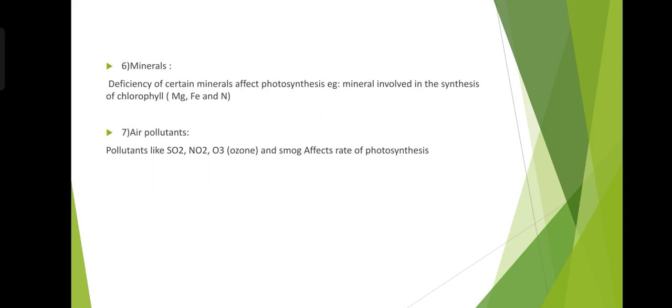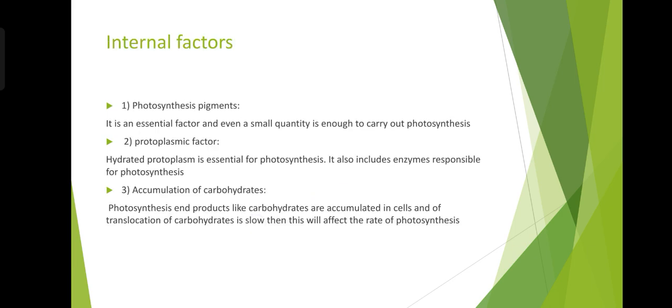Minerals. Deficiency of certain minerals affects photosynthesis. Example, the mineral involved in the synthesis of chlorophyll: magnesium. Air pollutants. Pollutants like SO2, NO2, O3 and smog affect the rate of photosynthesis.